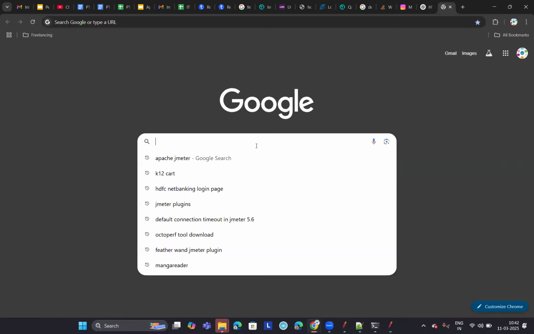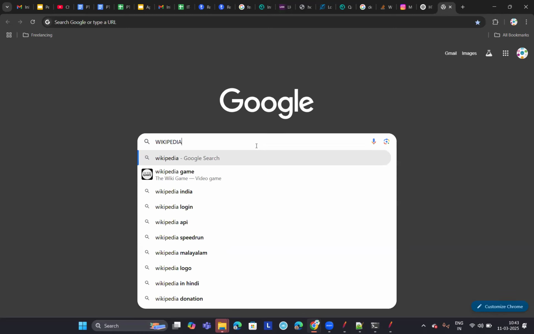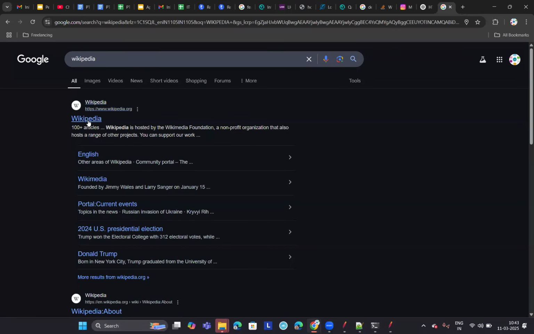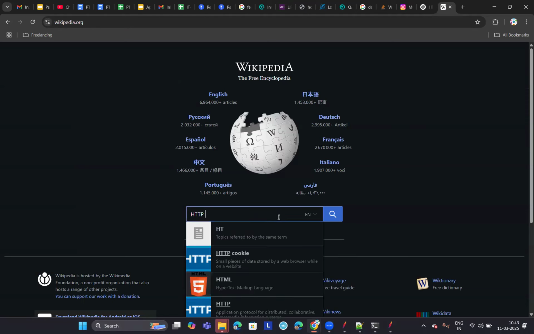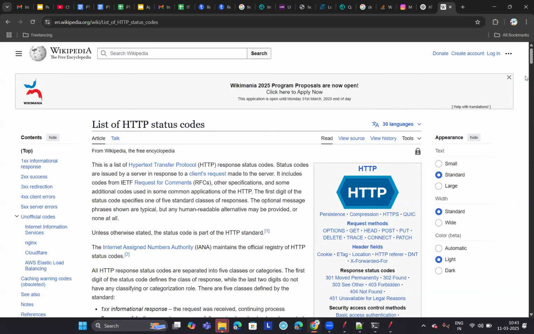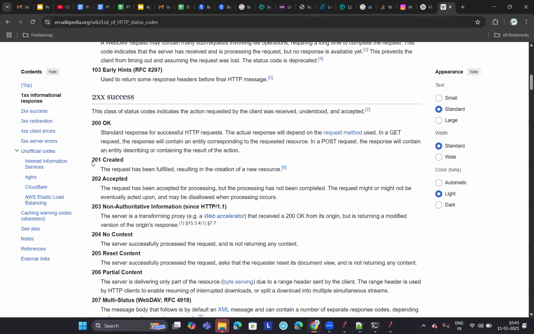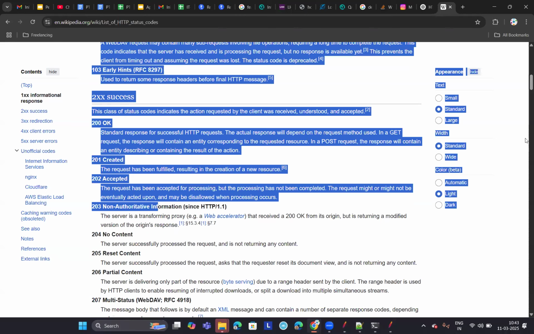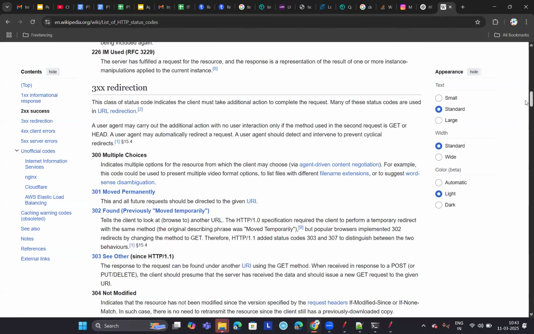We'll do one thing, let me go to Wikipedia. List of HTTP status codes. There will be tens of HTTP status codes. Observe here, you see 200 OK, 201 created, 202 accepted, 203 non-authoritative information. Don't worry, you need not remember all those.